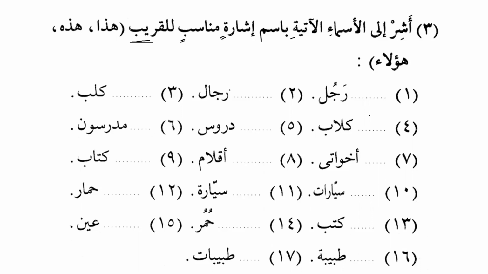Okay, what about rijalun? Haula'i rijalun, because rijalun is the plural of rajulun and rajulun is aqil, so that's why it is rational, so that's why we say haula'i rijalun. Kalbun, a dog, so we will say hada kalbun, this is a dog. Excellent. Kilabun, dogs, so we will say hadihi kilabun. Excellent, these are dogs. Durusun, lessons, these are lessons.